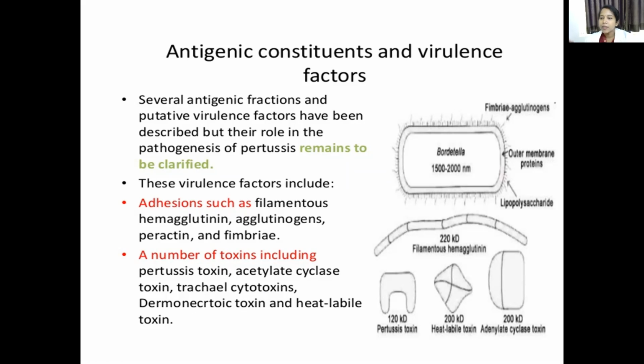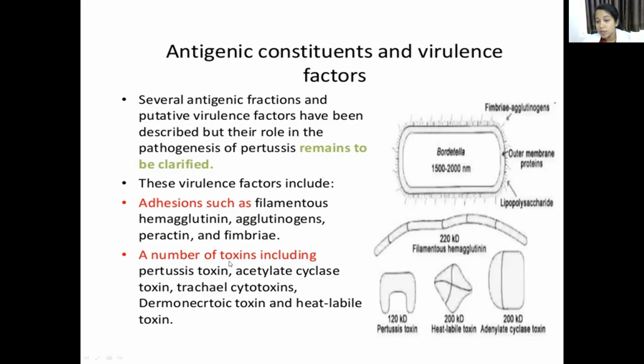Okay, so what are the things which contribute to the antigenicity of the bacilli? Broadly, two things. First is the adhesins. Adhesins means something which helps in the attachment of the bacilli on the surface of any cell. And the second one is the toxins. What are the examples of adhesins? Filamentous hemagglutinin, agglutinogens, pertactin, fimbriae.